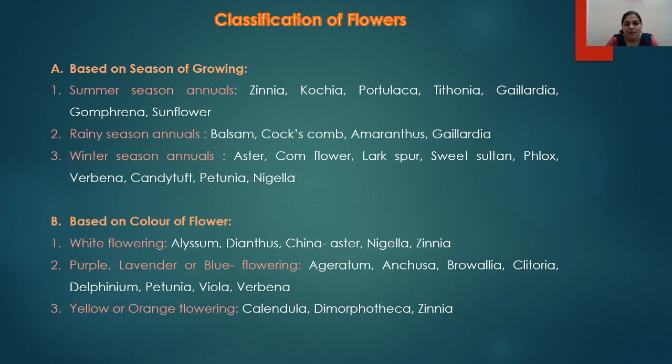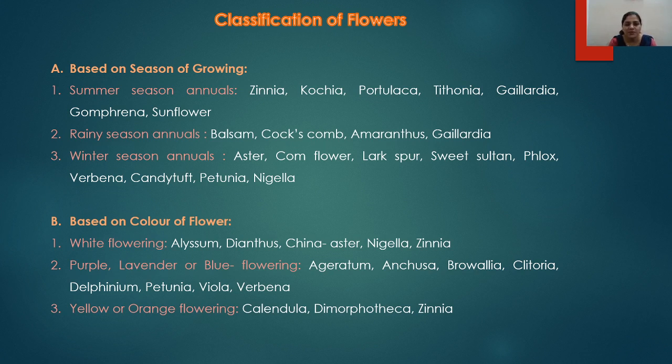Now the next part is the classification of flowers. Based on different criteria, these flowers are classified. The first criteria is based on season of growing. So in which season the flowers grow, based on that the flowers are classified into summer season annuals, rainy season annuals, and the winter season annuals.